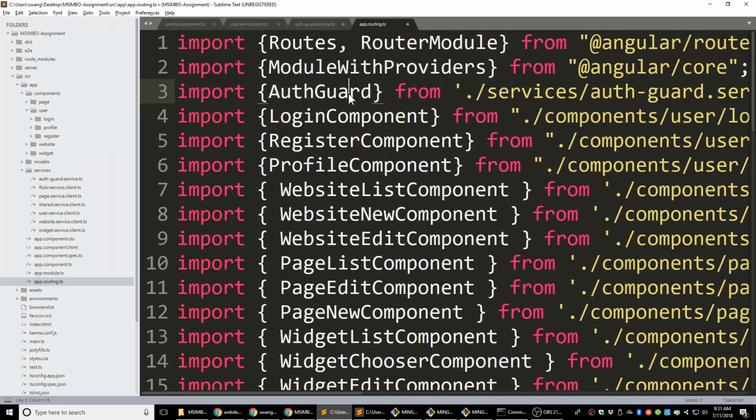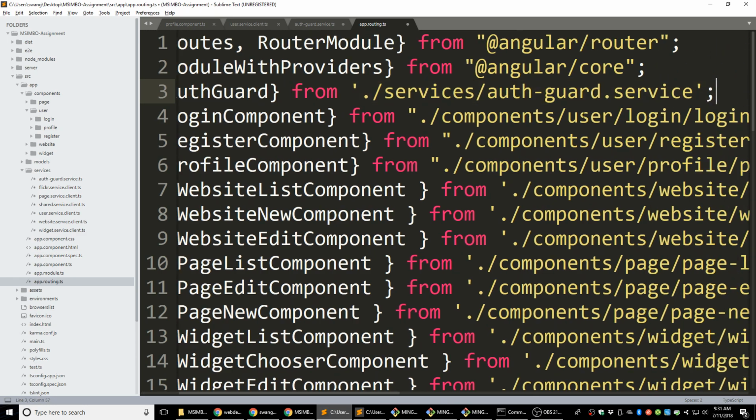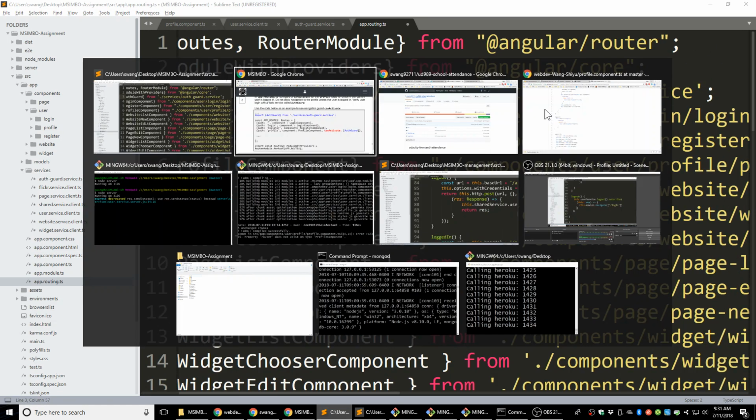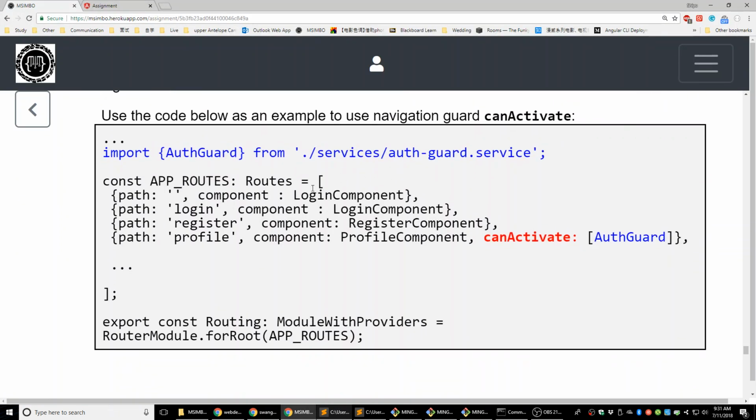So we import the AuthGuard from the service, AuthGuard.service, and then we can use that function. The only thing we need to do is, after the component, add a can activate. We're going to add this one to the page that we want to check if the user is logged in.